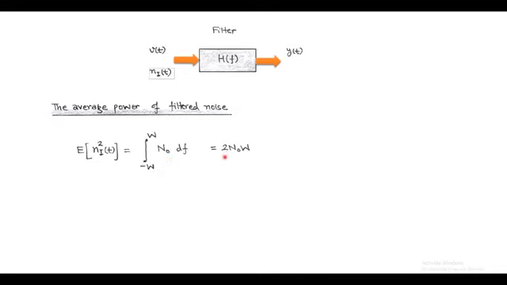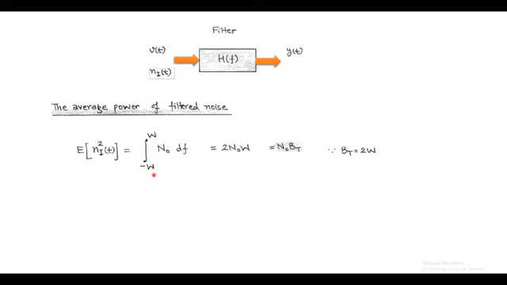So the average power of in-phase component that is obtained from expectation of n_i square(t) equals 2 N0 into W, or we can say that N0 into B_T. Here B_T is called transmission bandwidth of double sideband suppressed carrier, which is equals to twice of W. Here double sideband suppressed carrier having a transmission bandwidth of twice of W, that's why we take a limit from minus W to plus W.